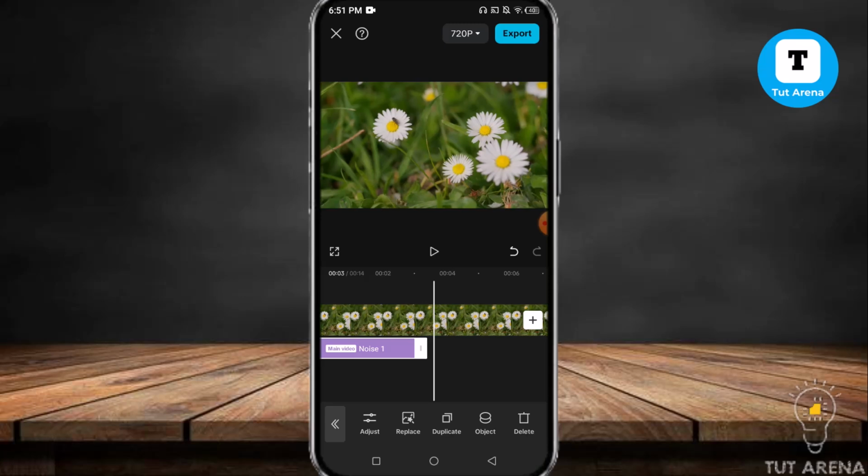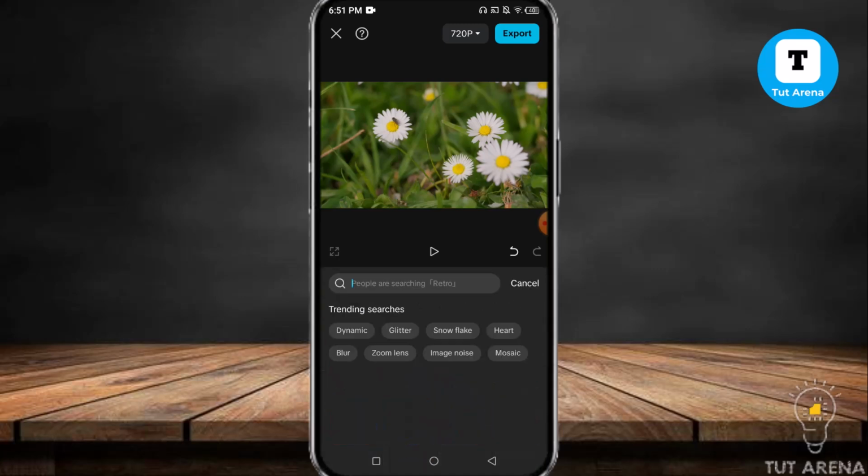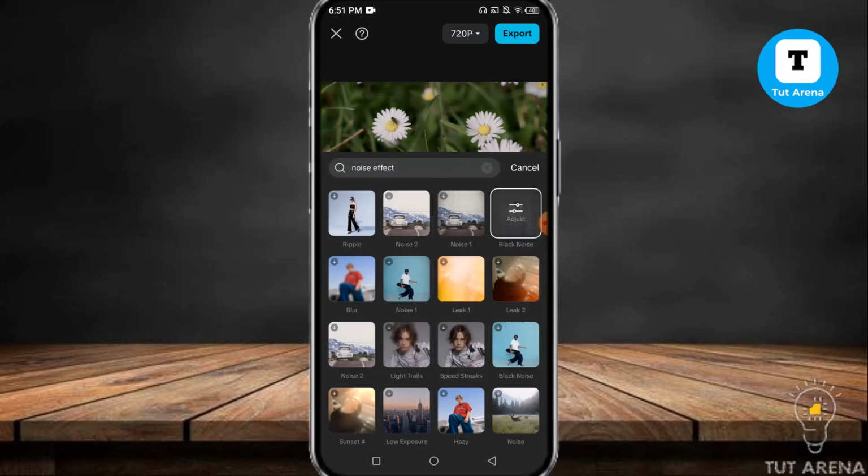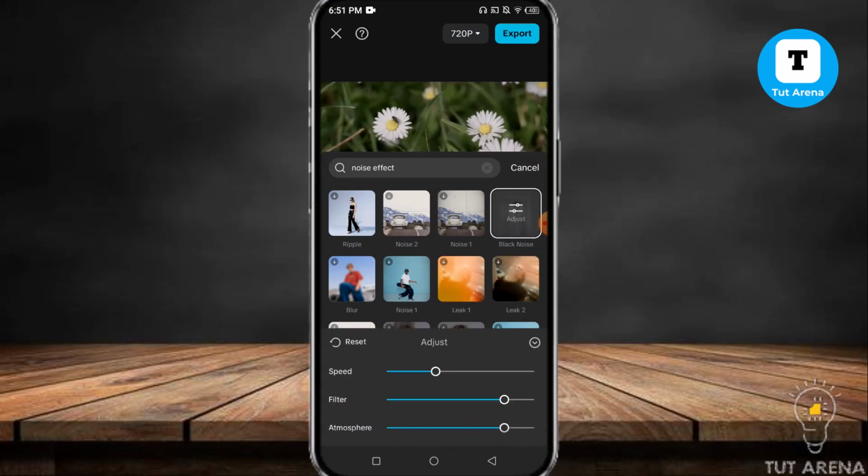I'm going to add another noise effect here. Follow the previous way and then you guys will find out the noise effect again. I'm going to use this noise effect here and then I'm going to adjust it a little.